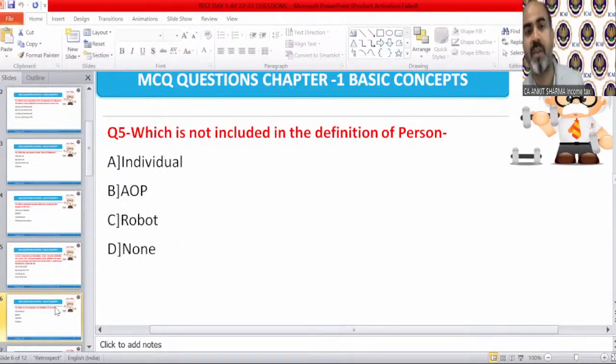Kaun banega CA? We are playing Kaun banega CA. Question number 5. What is the correct answer of question number 5? Fast. I need answer fast. This is very simple. You should answer it correctly. It's tricky, but it's simple.